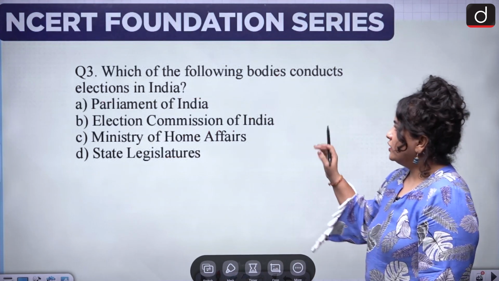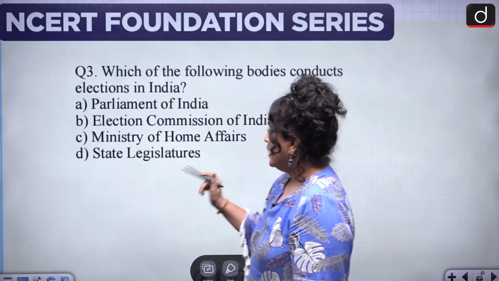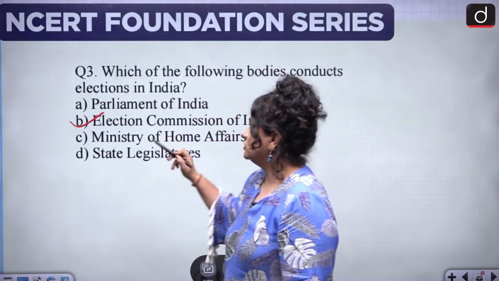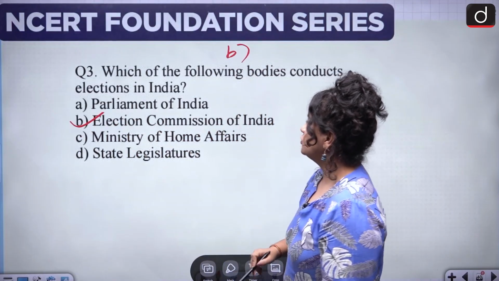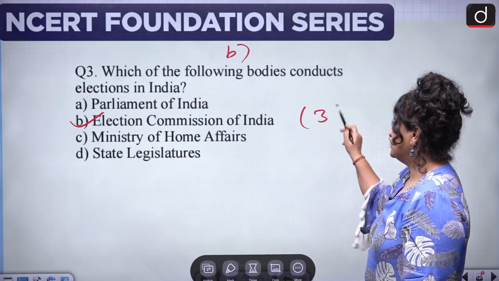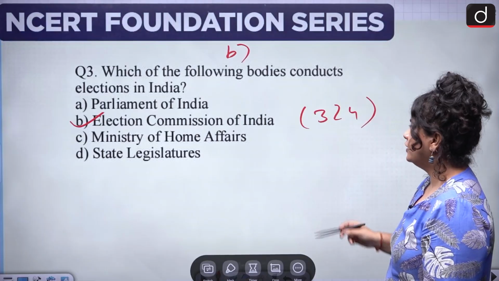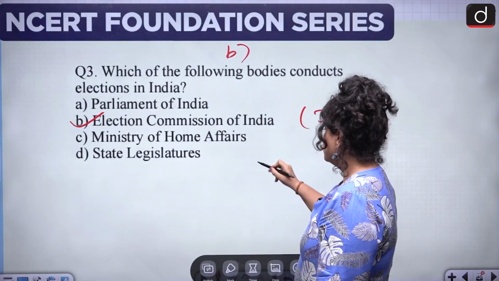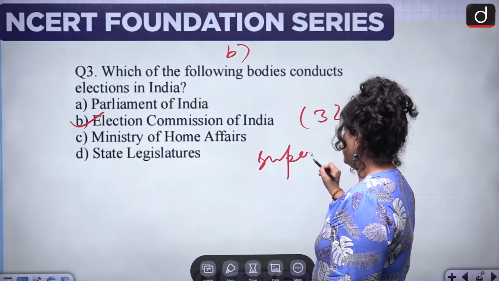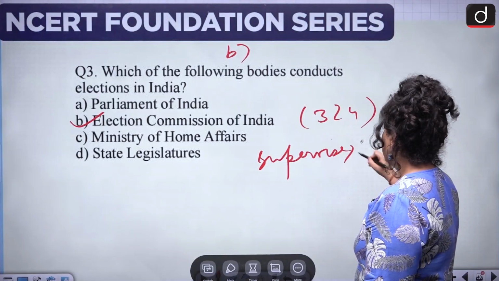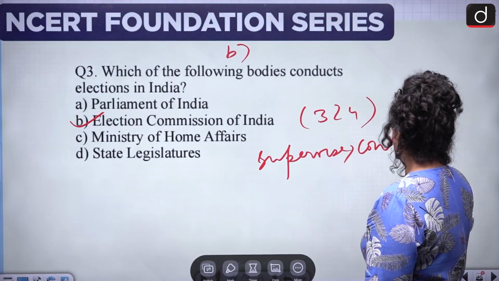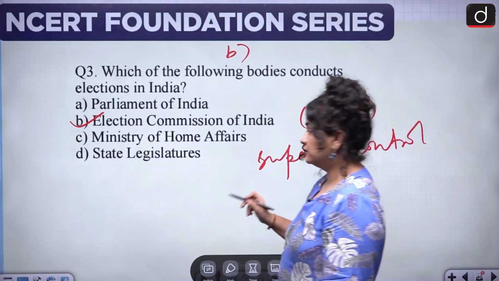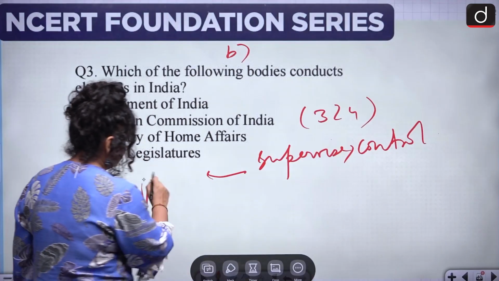Which of the following bodies conduct elections in India? It's a fairly straightforward question with a fairly straightforward answer. Option B, Election Commission: under Article 324, it has the power to supervise, direct and control elections to the Parliament.